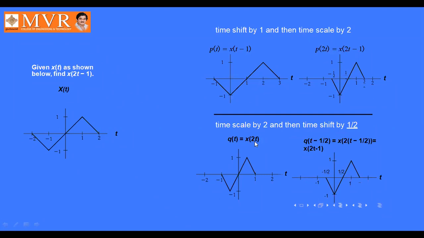So time scale by 2 means multiplied by 2, it will become like this. And time shift by 1 by 2 means t minus 1 by 2. That is x of 2t minus 1 by 2, or it is 2t minus 1, like this.